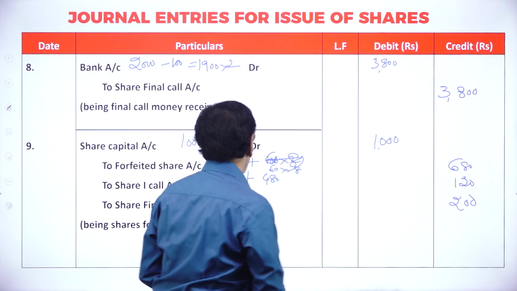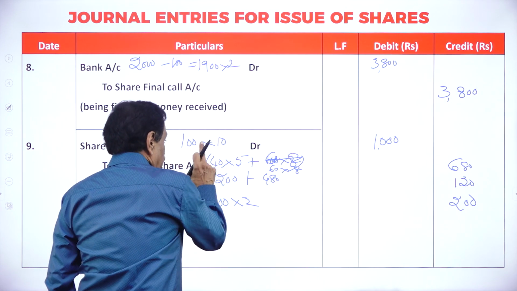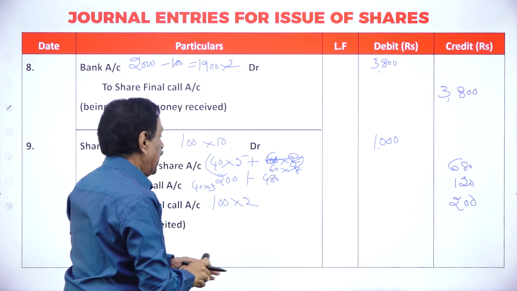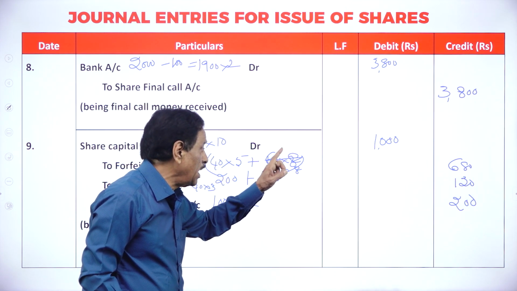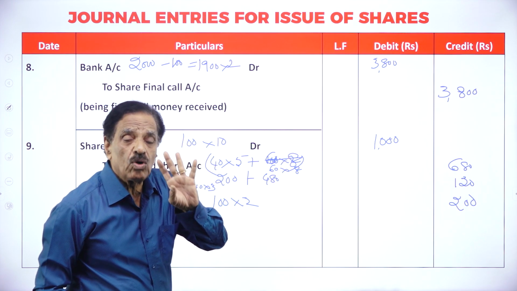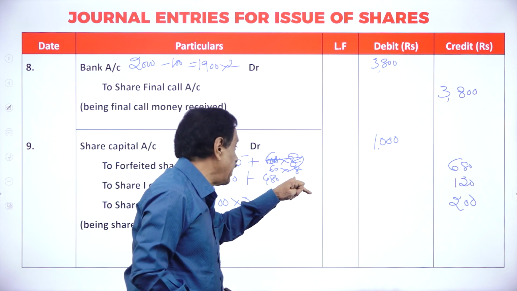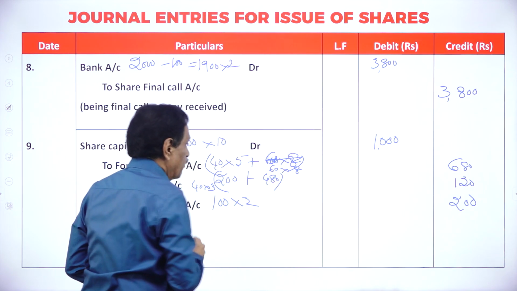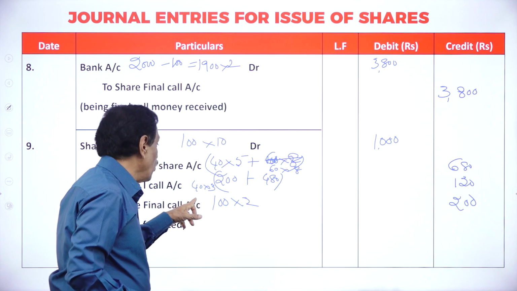I will repeat. Share capital, they have to pay rupees 10. How much does the first man hold? 40. Second man holds 60. He paid application and allotment. He paid application, allotment and first call: 2 on application, 3 on allotment, 3 on the first call. How much have you paid? 8 rupees. 480 you received. Total how much you received? 680.